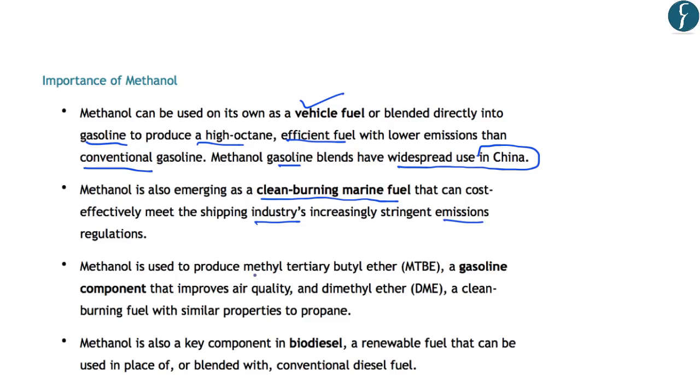Thirdly, methanol is used to produce methyl tertiary butyl ether or MTBE, and it is a gasoline component that improves air quality, and dimethyl ether, which is a clean burning fuel with similar properties to propane. So these are two other important properties of methanol. And finally, methanol is also a key component in biodiesel, which is a renewable fuel that can be used in place of or blended with the conventional diesel fuel. So all these uses of methanol make it environmentally very important. So these points should be kept in mind with regard to methanol. With this, let us move on to the next article.